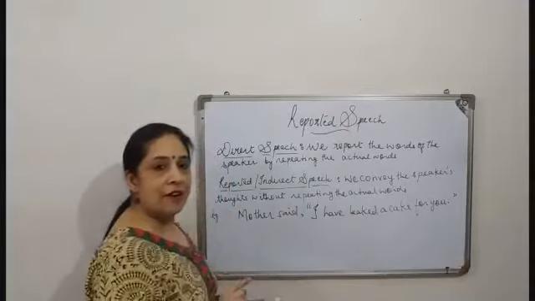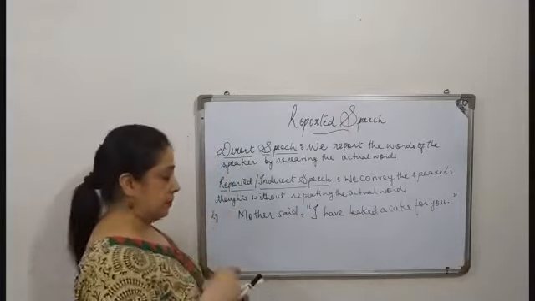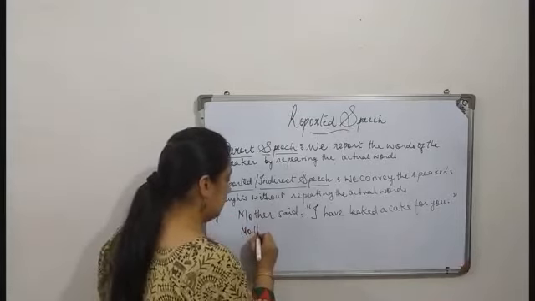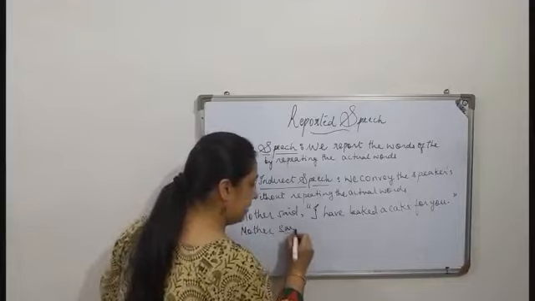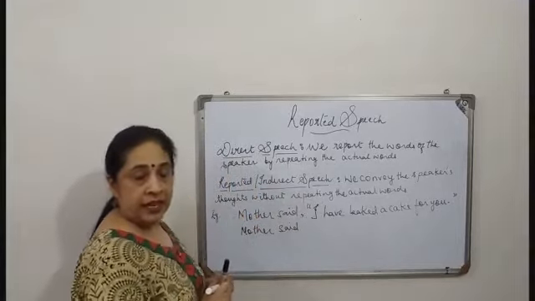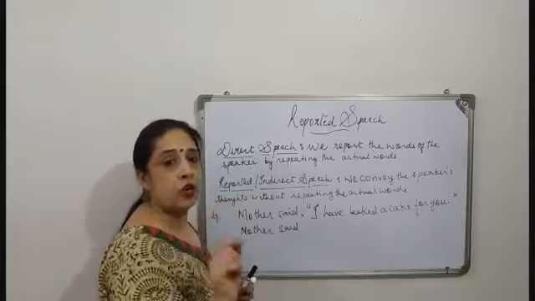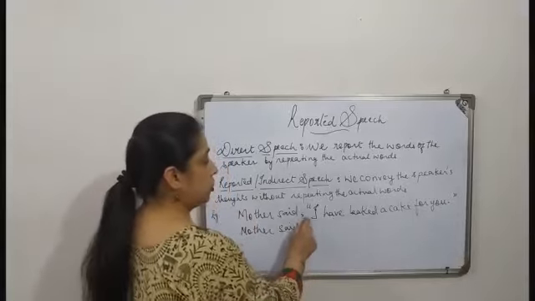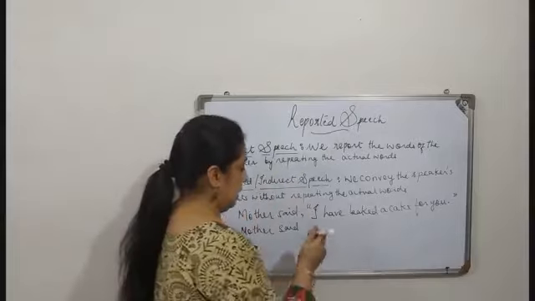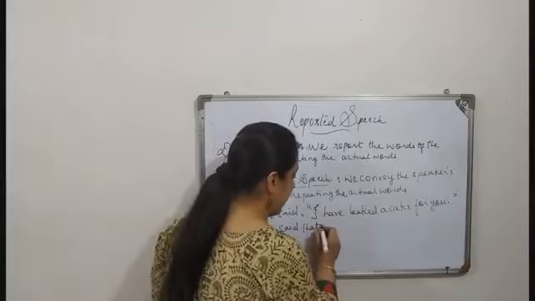alright, when we have to transform this into indirect speech, how do we do it? Mother said, we remove these two because I told you in indirect speech we do not have any comma or inverted comma, which we can see here in direct speech. So this place is taken by that.